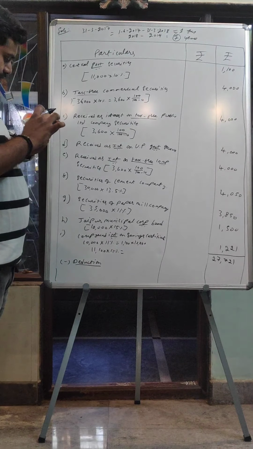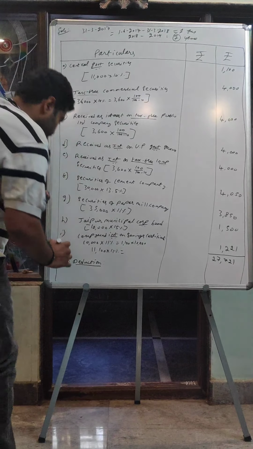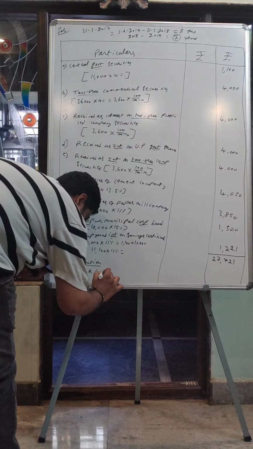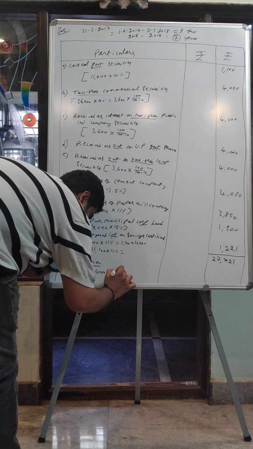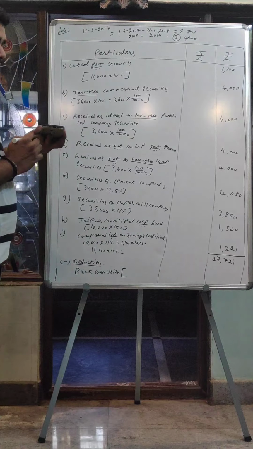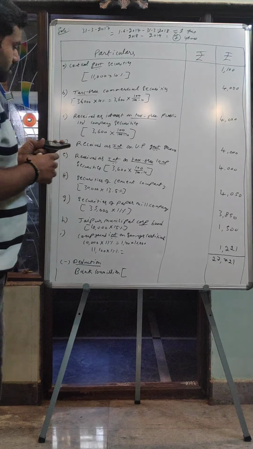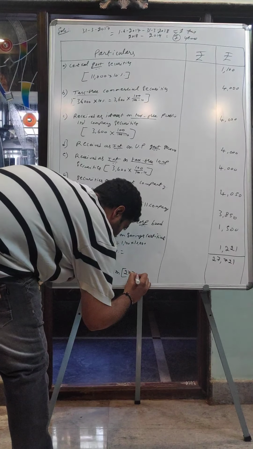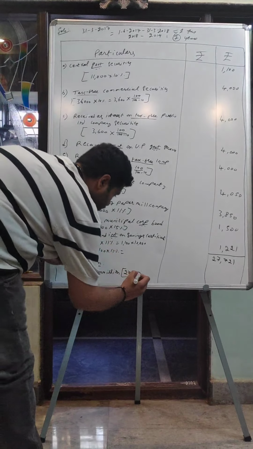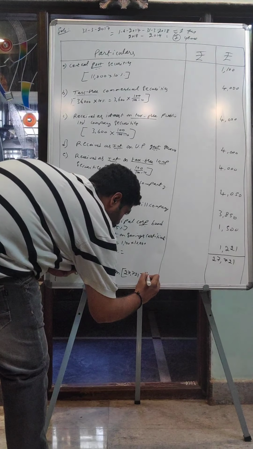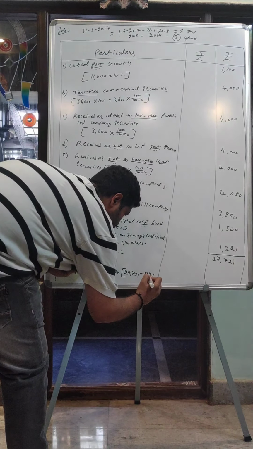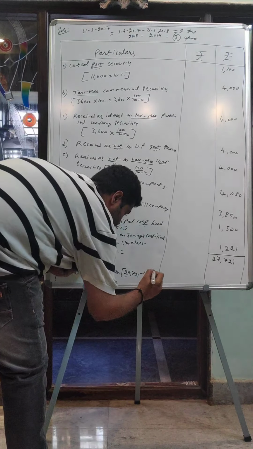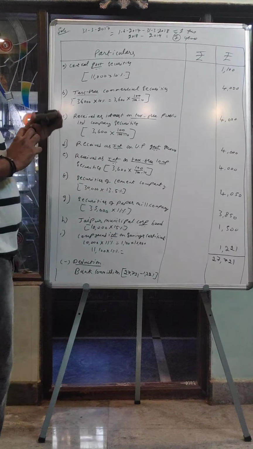charges to collect that interest. So we can call it as bank commission. Here for bank commission, the total is 27,721 minus 1,221. We need to deduct this.